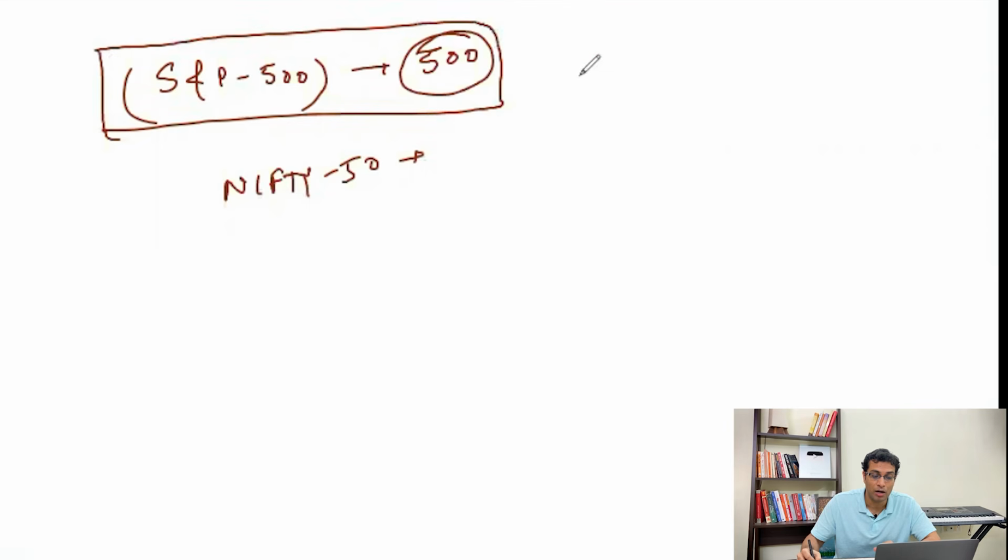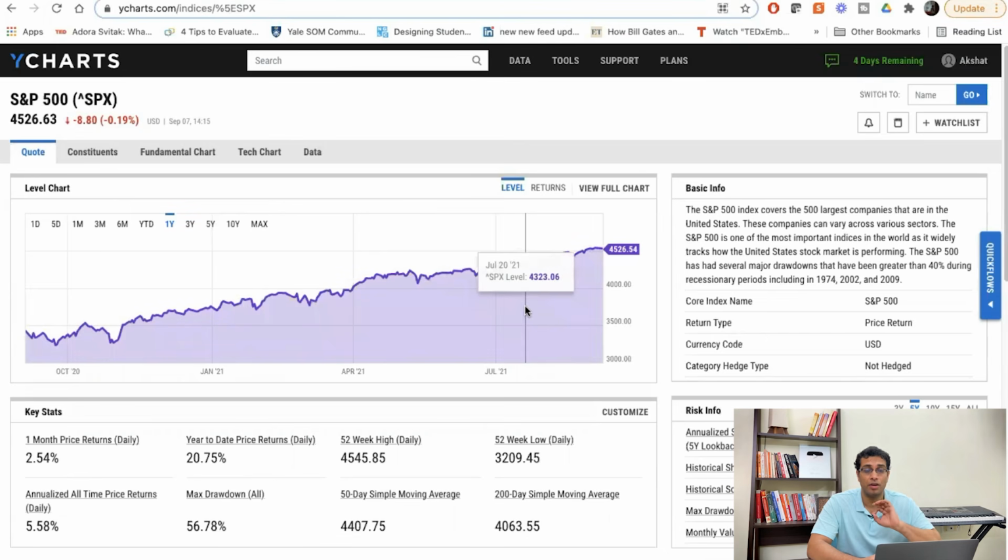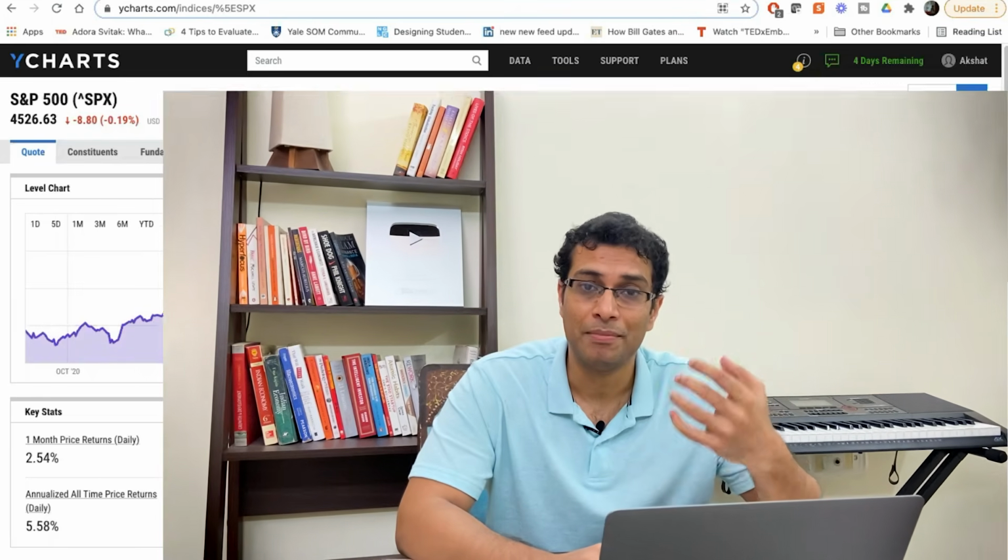So if we break down the S&P 500, you will understand that these are 500 stocks that make up the index. If I show you the chart for the S&P 500, you will see that in 1 year it has gone approximately from $3,400 to $4,500. It is a big jump of approximately 25-30%. Now what is happening is that this entire index seems to be overvalued.